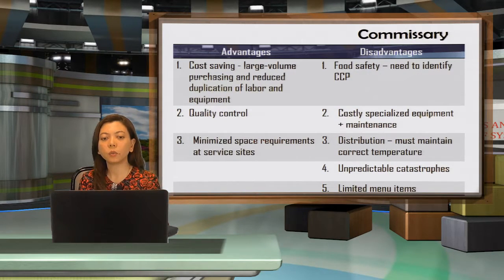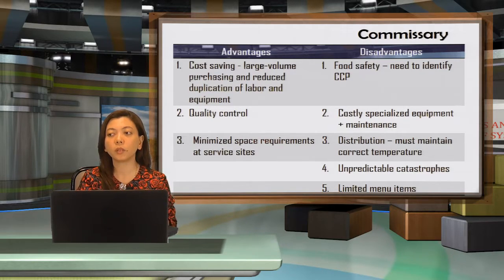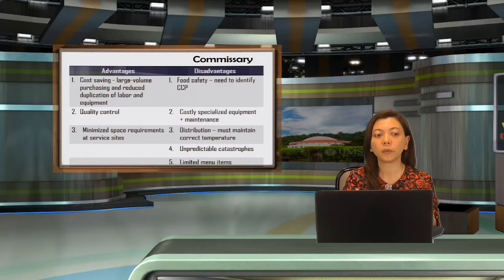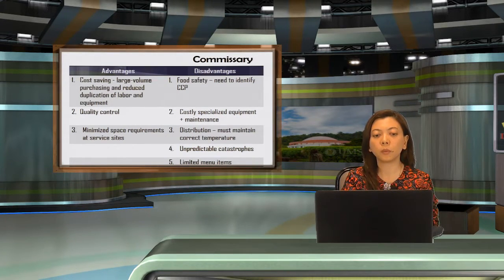Commissary advantages, one of them is actually cost saving. Because in a commissary, like I mentioned previously, for example a fast food restaurant, they would purchase in large volume, and this can actually reduce duplication of labor and equipment. So for example, if they were to make nuggets, they can purchase a large volume of chicken, and they just do it in one central kitchen. So you can reduce the duplication, whereby everything is done in one place, and they just have to deliver it to their satellite units.